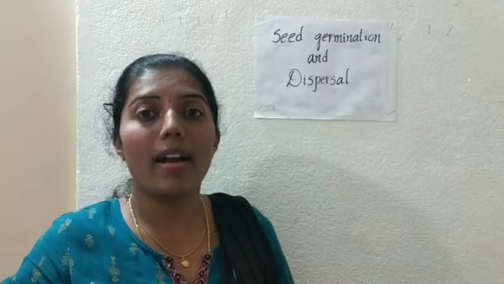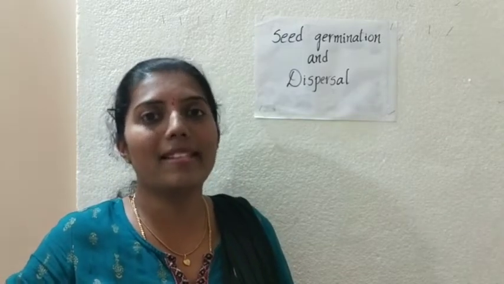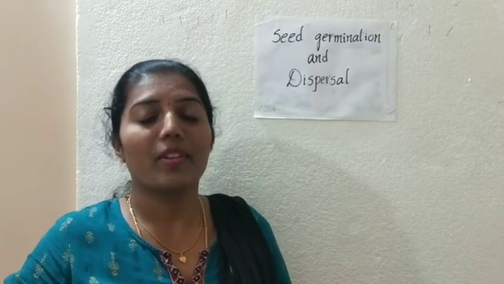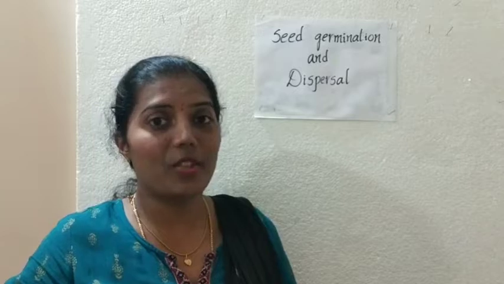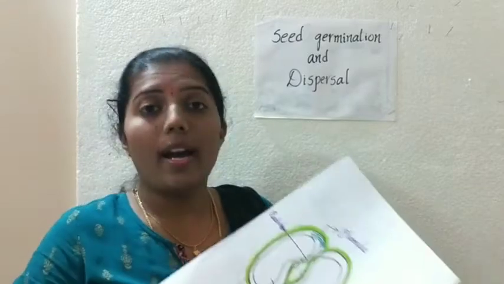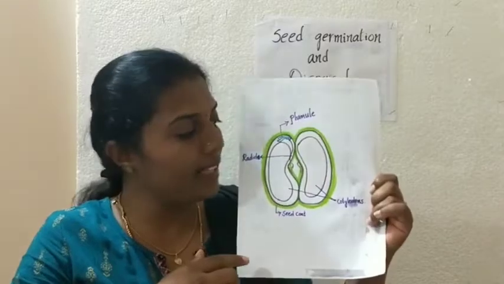But all these seeds contain the same basic structure. So we'll study what is the structure of a seed today. Okay. Let's begin. Yes. So I'm showing here a pictorial diagram of a seed.